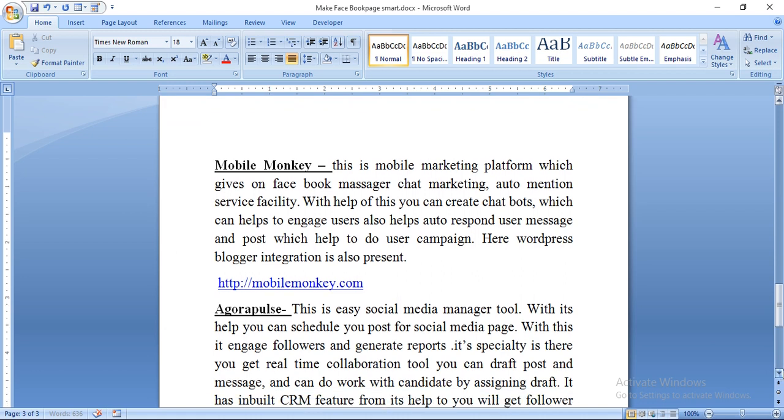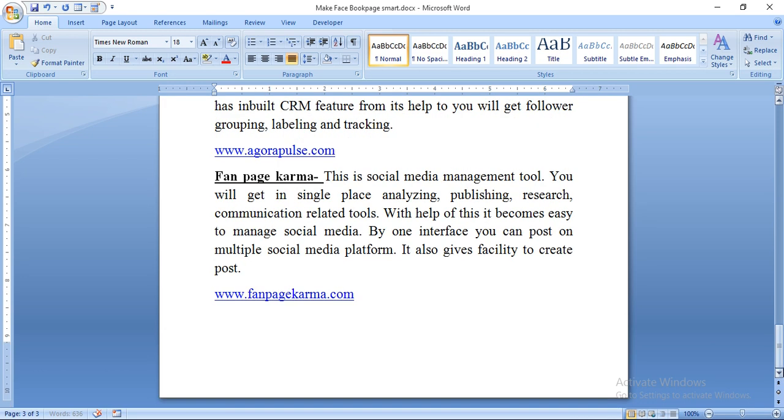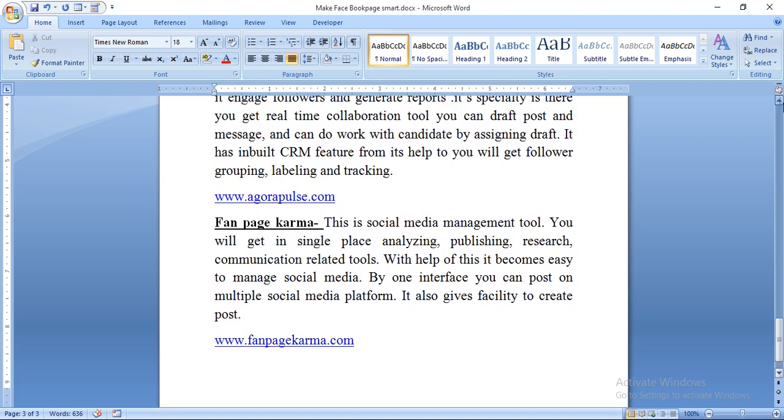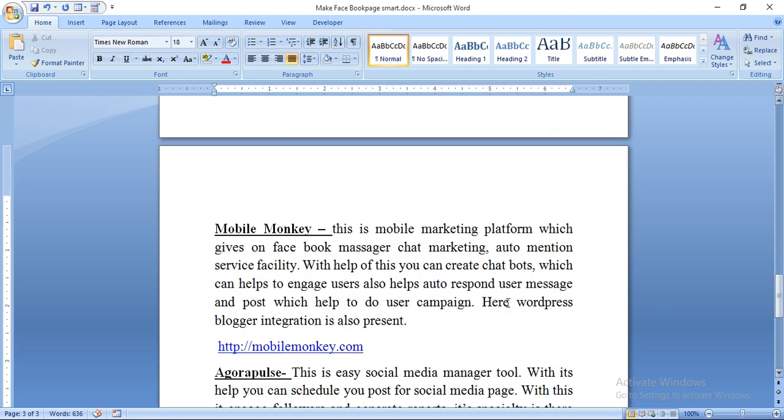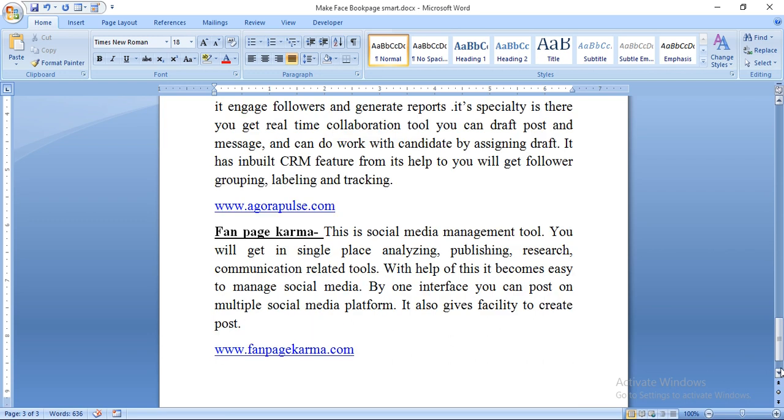I have given so many sites. You go there and see what I am saying and which type of facility is there, and here the MobileMonkey, go through it as I go through 2 or 3 sites.